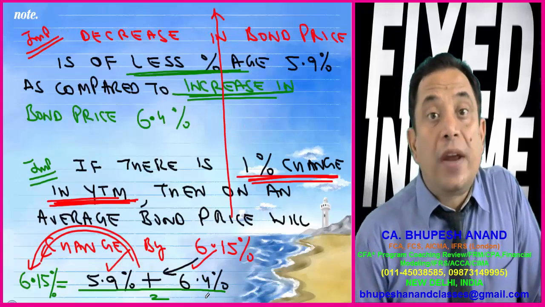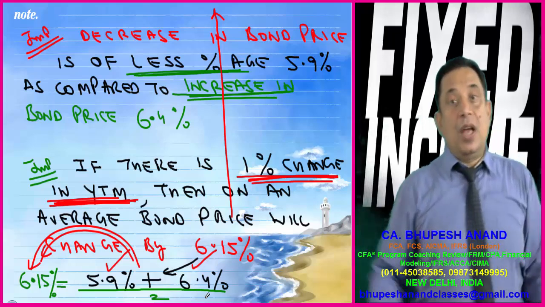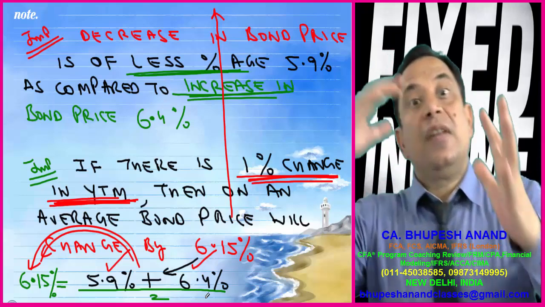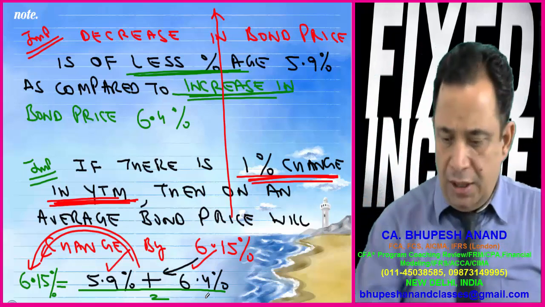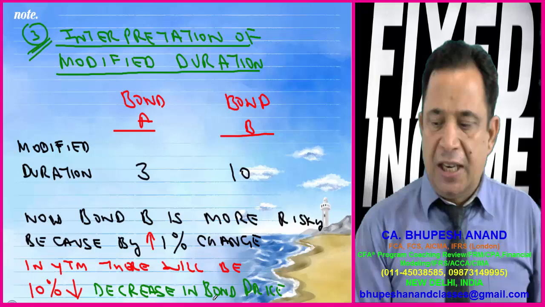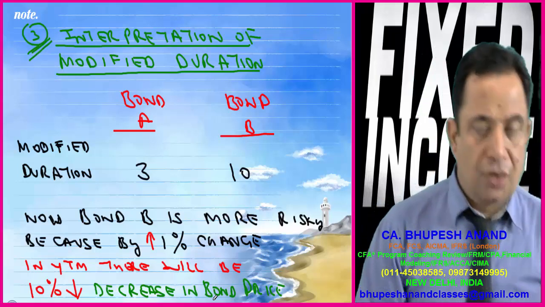6.15% is the modified duration. It means the higher the modified duration, the higher will be the interest rate risk. You are getting my point? So let me start with the next point, interpretation of modified duration.